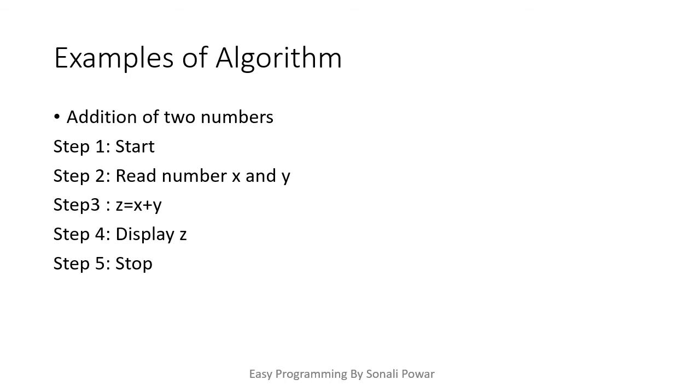Now, to do the addition of two numbers, the number of inputs are 2. Means I have to enter the two numbers, and what is the output of this algorithm? I will get the addition of two numbers. So there is one output for this algorithm and two inputs for this algorithm. So first, whenever you want to write the algorithm for any problem, first define what are the inputs and what are the output of that problem.